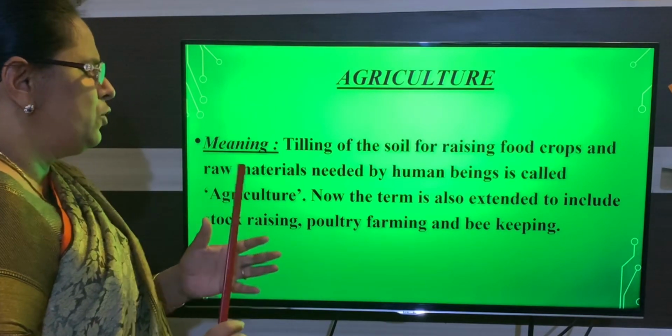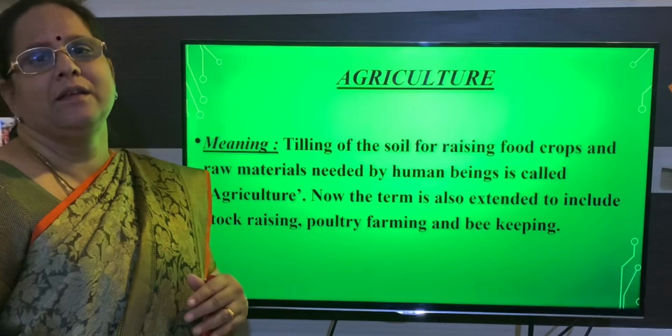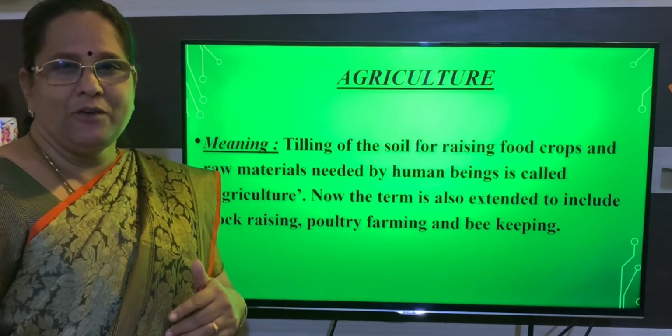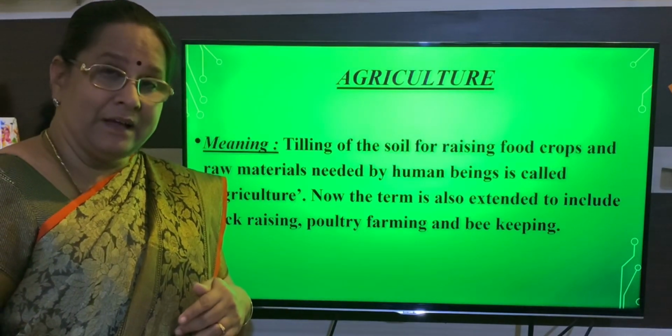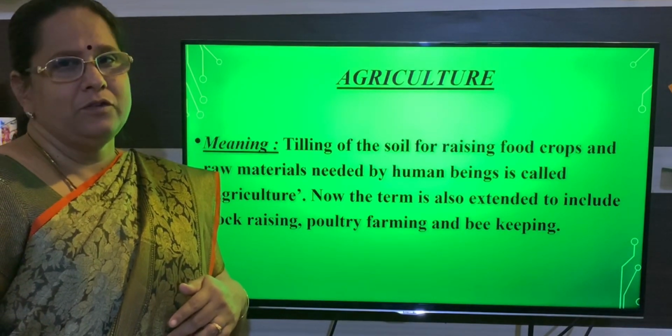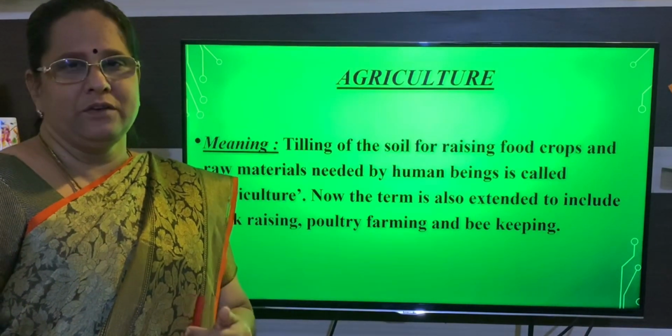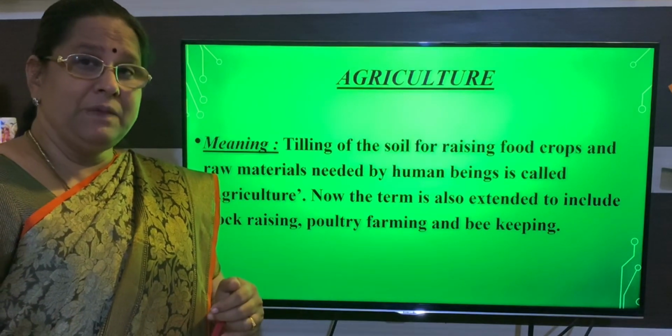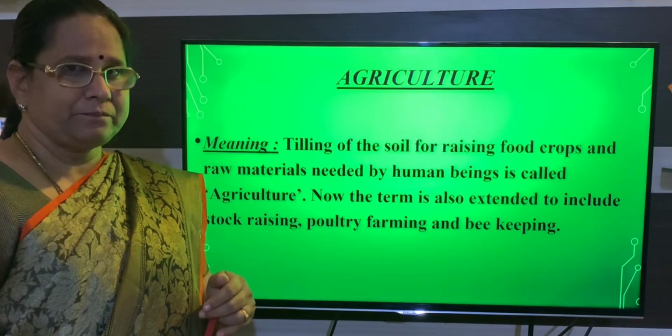Agriculture is the most important in India because this is the main occupation of people in India. That's the reason why we give importance to agriculture. So before learning about the importance of agriculture, let us learn the meaning of agriculture.